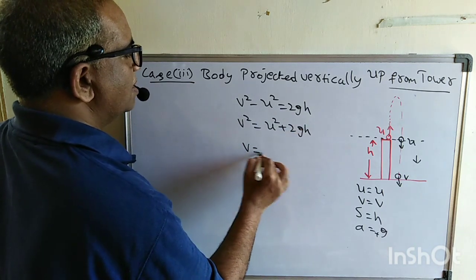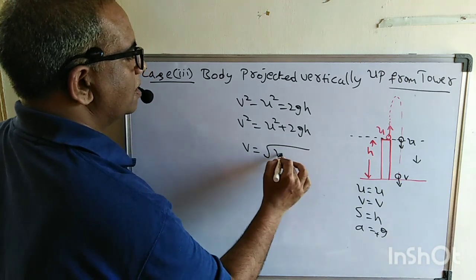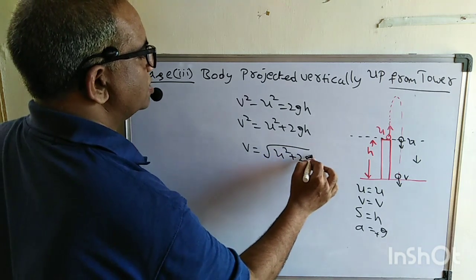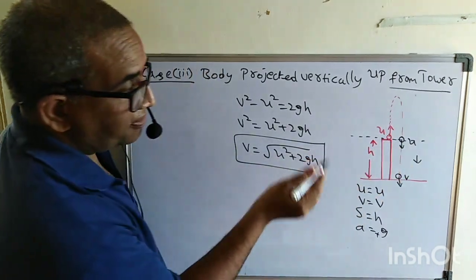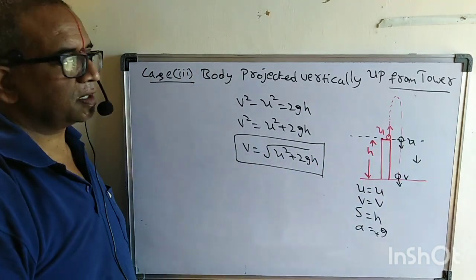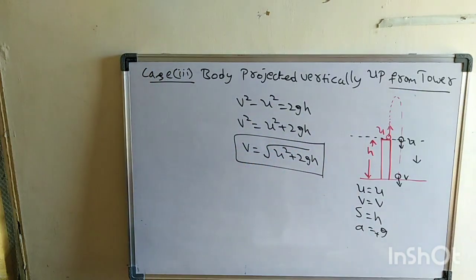Therefore, what is the velocity just before reaching the ground? For a vertically projected body from the tower, by the time it reaches the ground its velocity is the square root of u square plus 2gh.